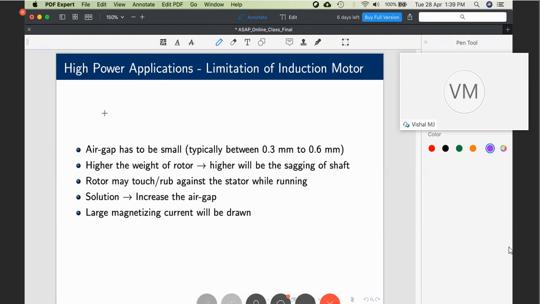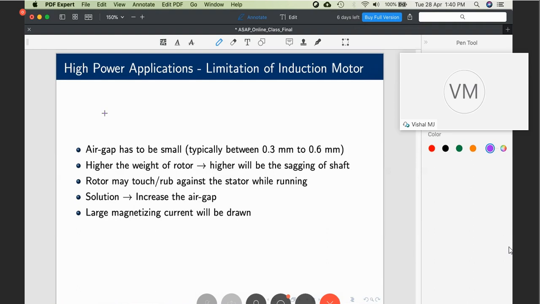One is called the induced draught fan, ID fan, that is used to suck in air from the atmosphere and pass it on to the boiler where the coal is getting burnt. Air is needed for the combustion, and for that a huge amount of air is needed. This fan sucks in air from the atmosphere. The rating is usually about 3 to 5 megawatts.